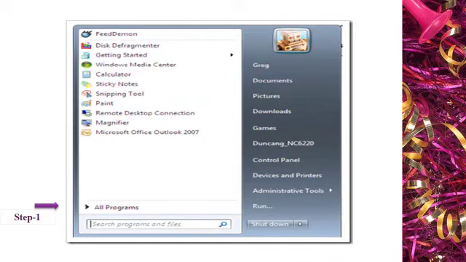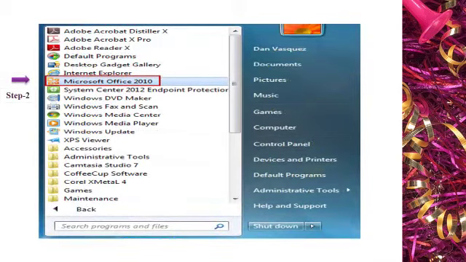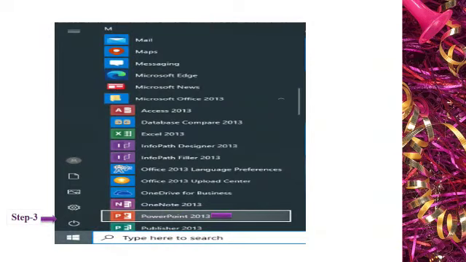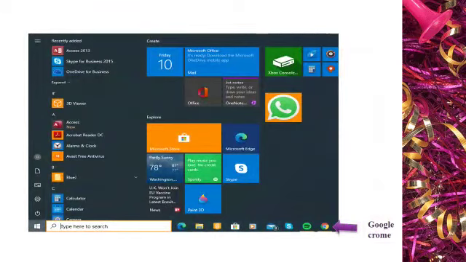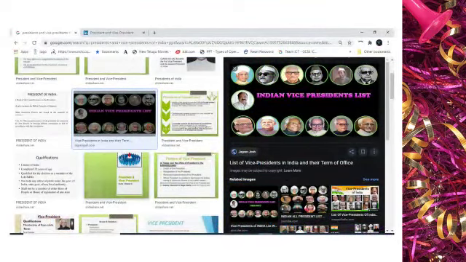To open PowerPoint, click Start menu. Step 1: Click All Programs. Step 2: Click MS Office. Step 3: Click on PowerPoint. PowerPoint window will appear. Now, click on the Google Chrome icon. As you search on Google Chrome, the required content will appear on the screen.